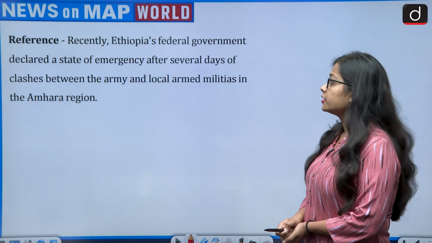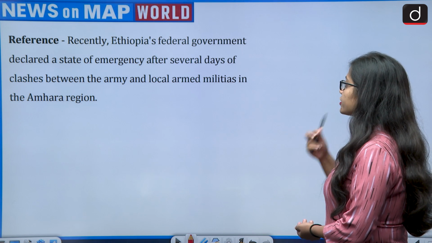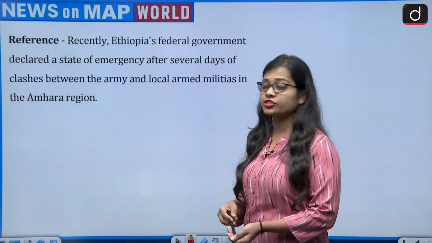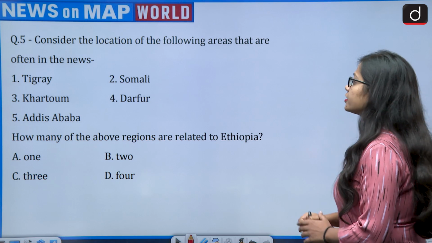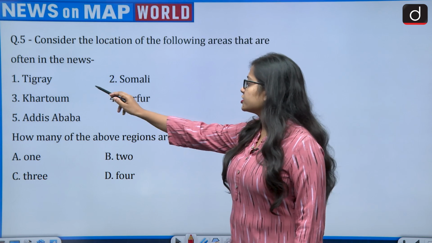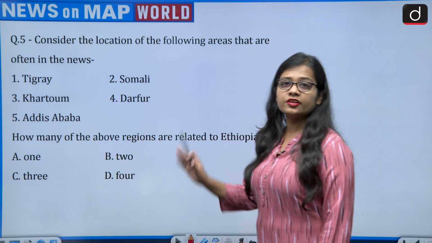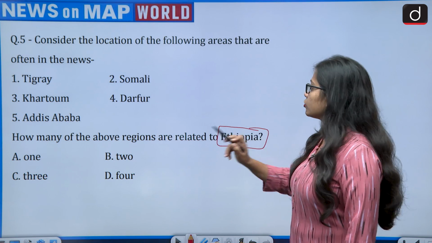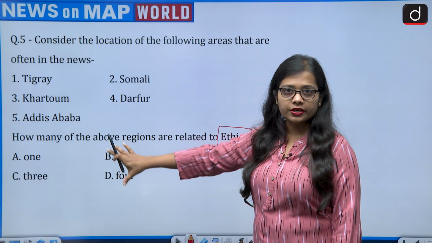The reference says, recently Ethiopia's federal government declared a state of emergency after several days of clashes between the army and local armed militias in the Amhara region. This brings Ethiopia to the news. Now, the question says, consider the location of the following areas that are often in the news. That is, regions are Tigray, Somalia, Khartoum, Darfur and Addis Ababa. These are the regions. How many of the above regions are related to Ethiopia? So, these 5 regions are given. It is asking how many of the 5 regions are related to the country Ethiopia.